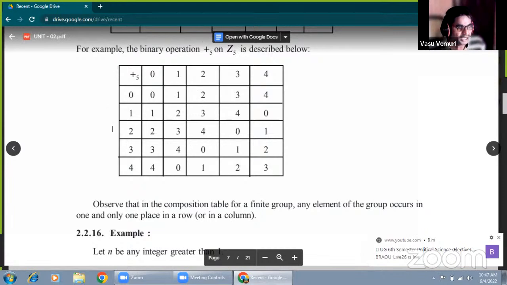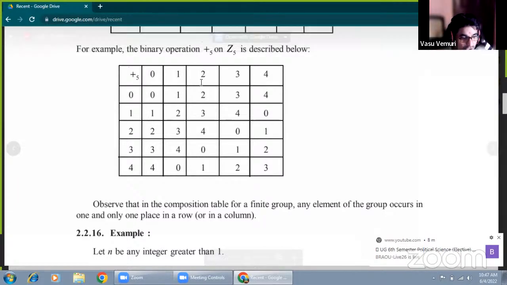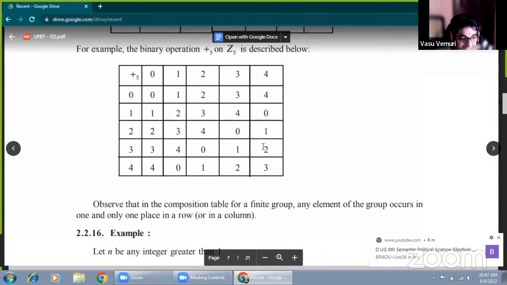Just observe this composition table. Please everybody note down how the question is given. Prove that Z5 under addition modulo 5 forms a group and also an abelian group. The set of integers with respect to addition modulo 5 forms an abelian group. This is the question corresponding to this composition table.